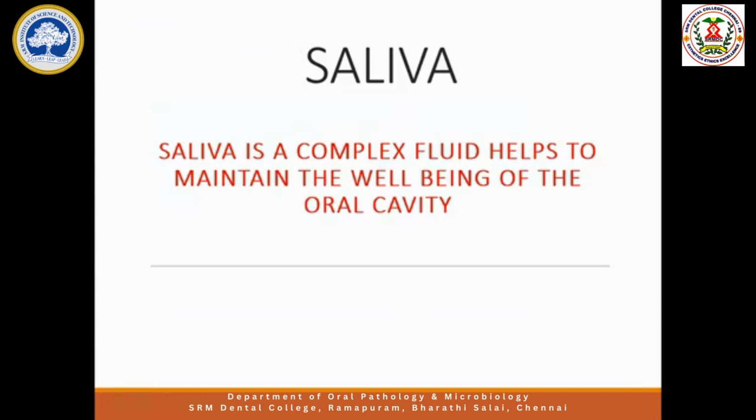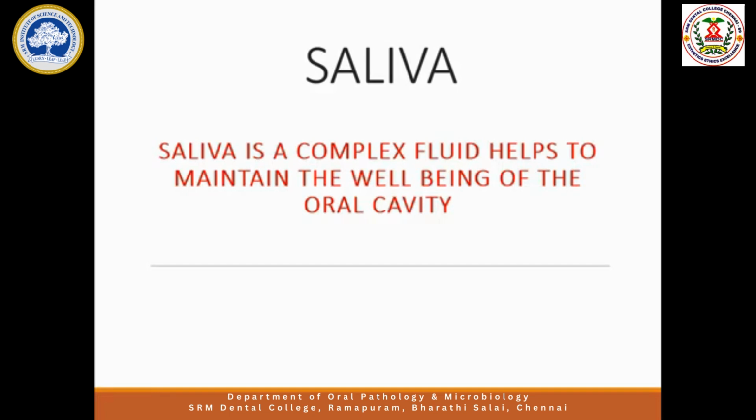Everybody knows that saliva is one of the important components of the mouth. Saliva is basically a fluid, which coats the entire mouth and teeth and protects them from so many external factors. The saliva definition goes like this: saliva is a complex fluid that helps to maintain the well-being of the oral cavity, that is, the mouth. Why is it called a complex fluid?